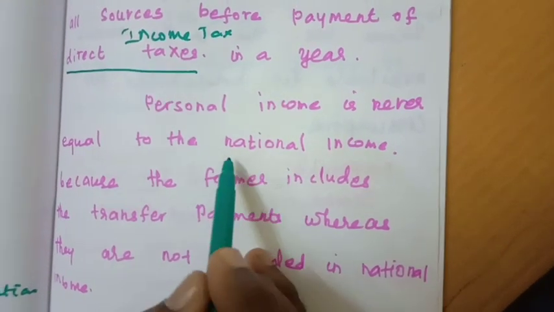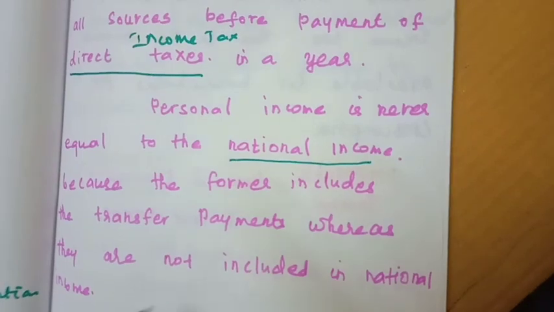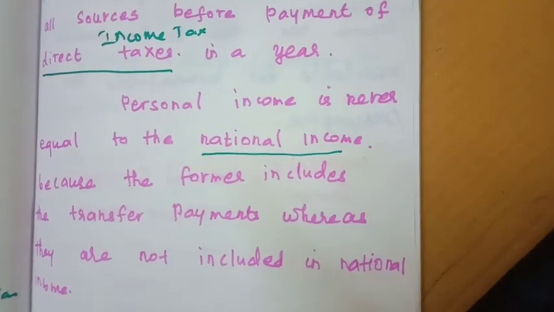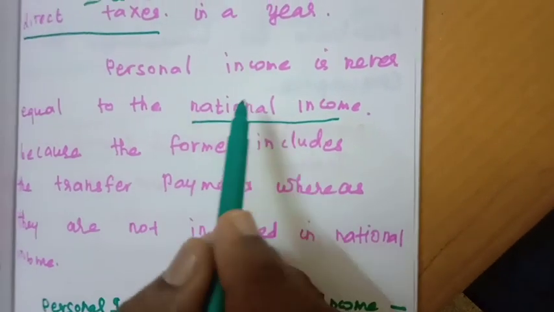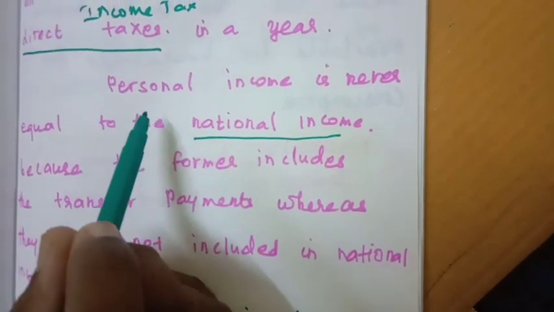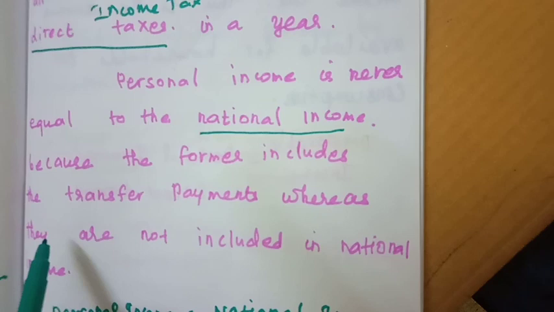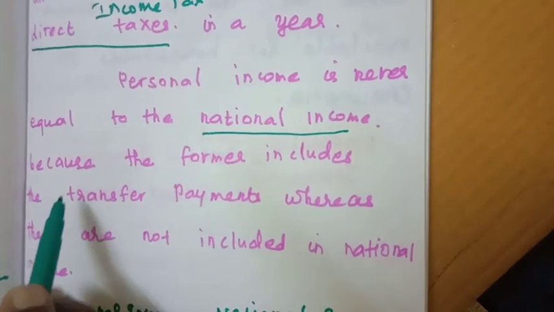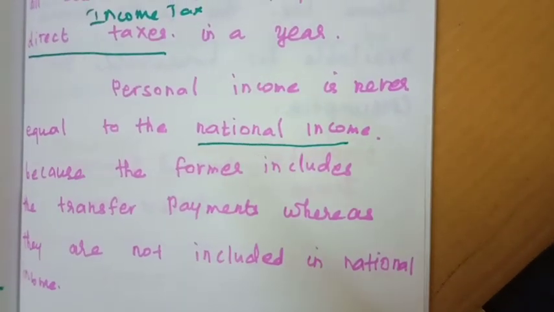But national income is constant, and national income means the total value of goods and services.